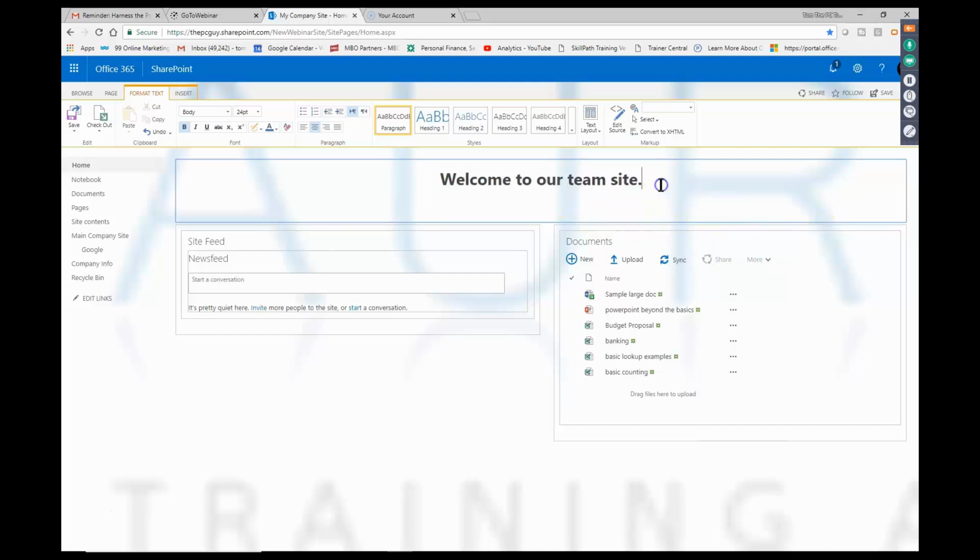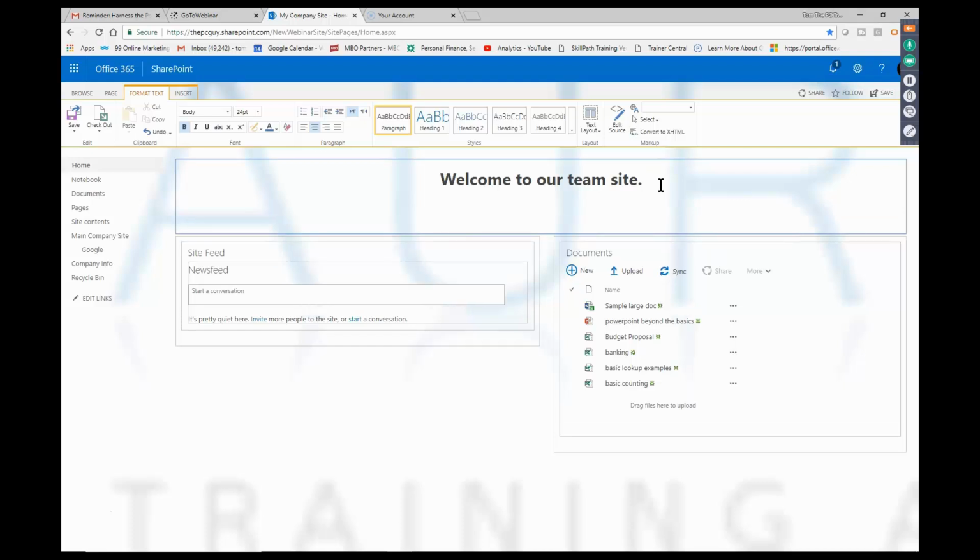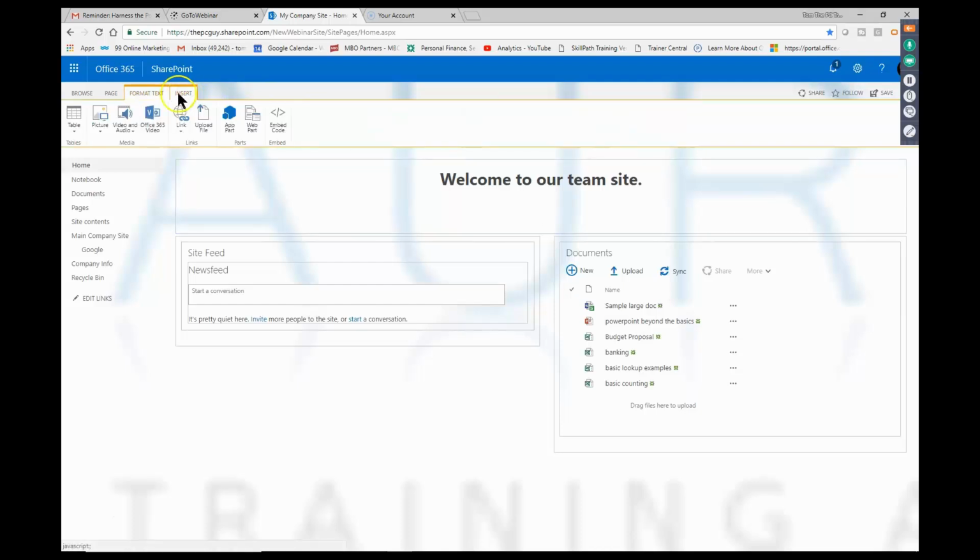Maybe here I'd like to have my company logo, even on the page. So I'm going to go to the next line. Notice over here we have the insert menu. Just like in other programs, I can insert a table, picture, video, a link. Let's do a picture.